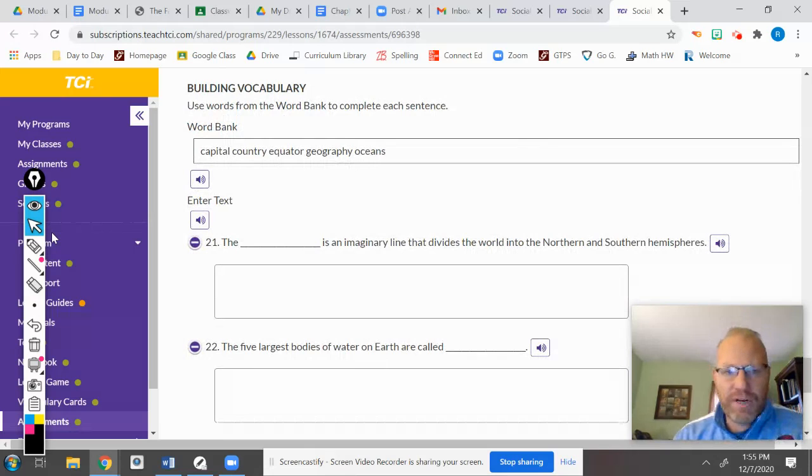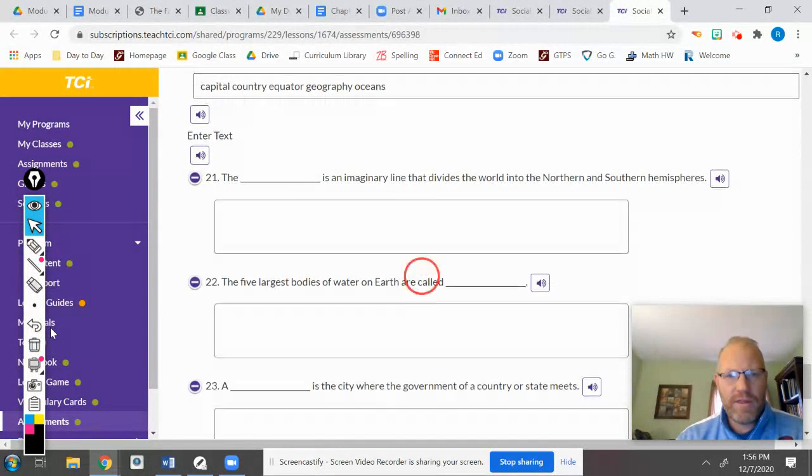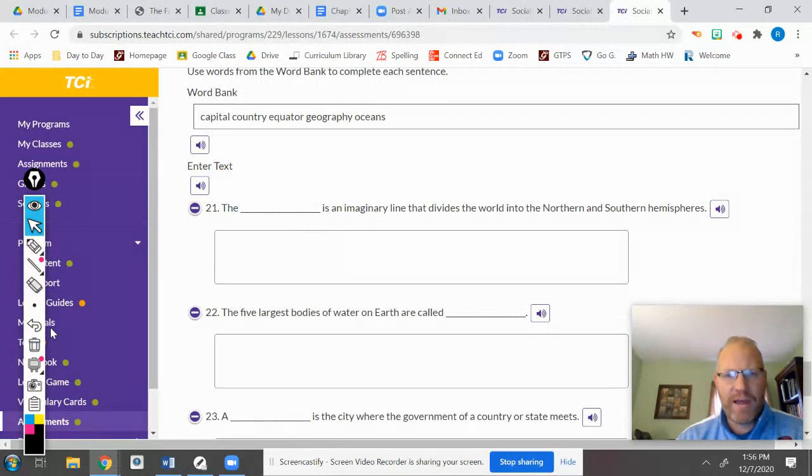For this last portion of your test, it is vocabulary, and you have a word bank here. These are not one word, these are separate words. So we have capital, country, equator, geography, and oceans. So using those words, the blank is an imaginary line that divides the world into northern and southern hemispheres. Put the word in this box here.